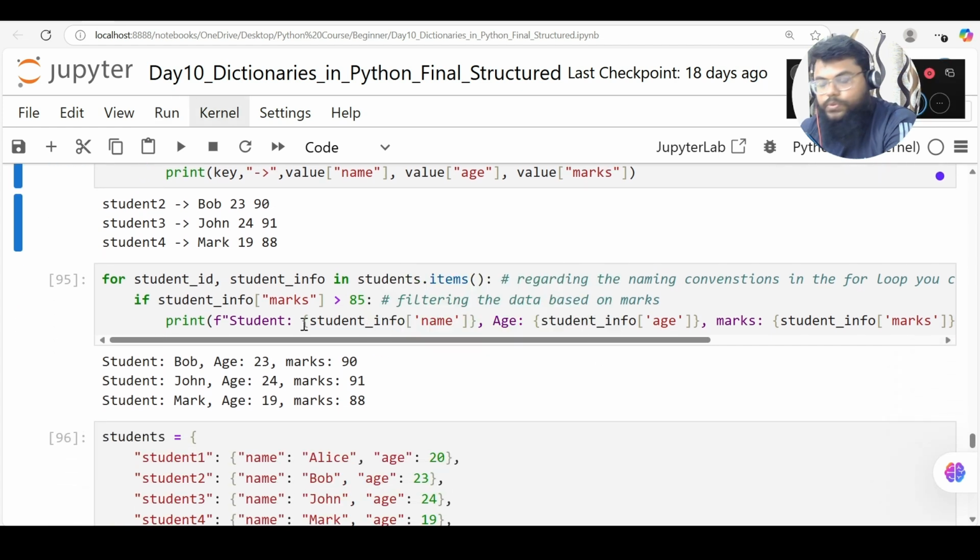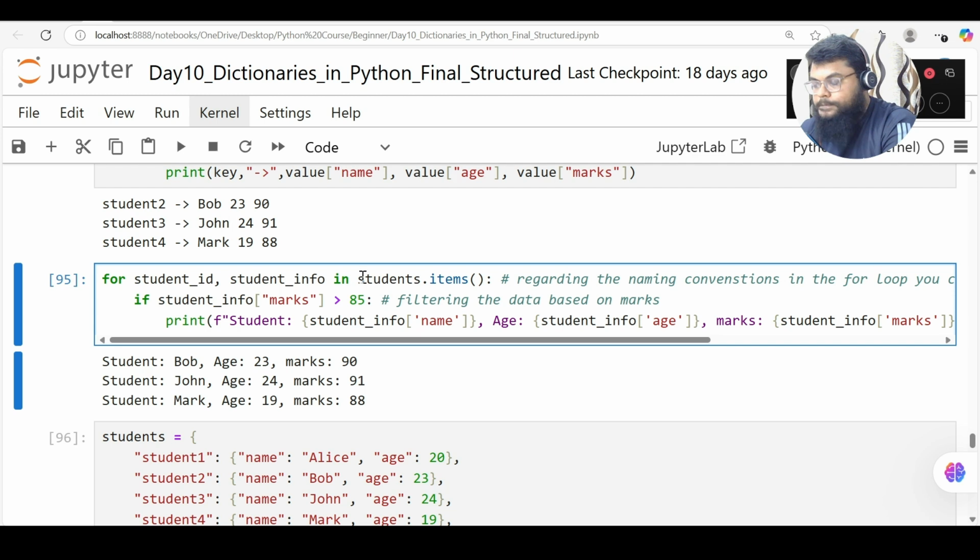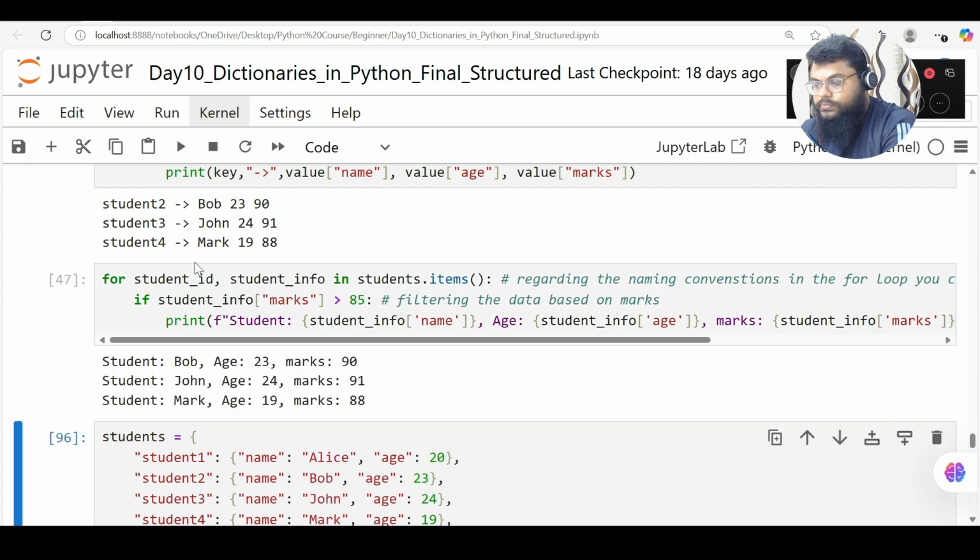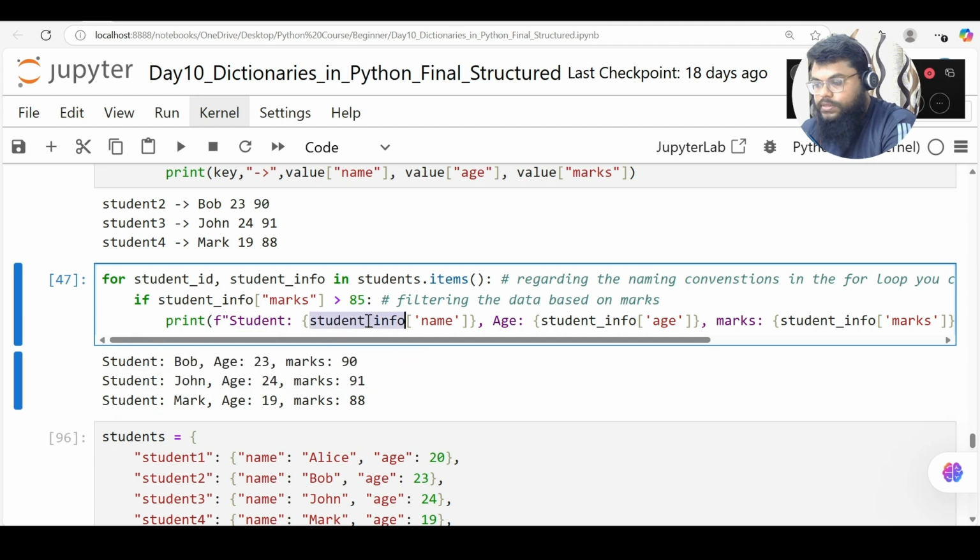The same way, for this student dictionary, I can grab student ID key and student values in student info variable, and I can print them here. I can print them in this format like student and its info.name, info.age.